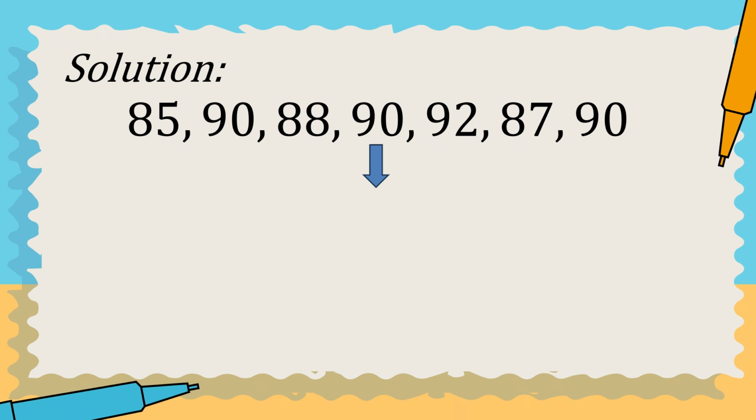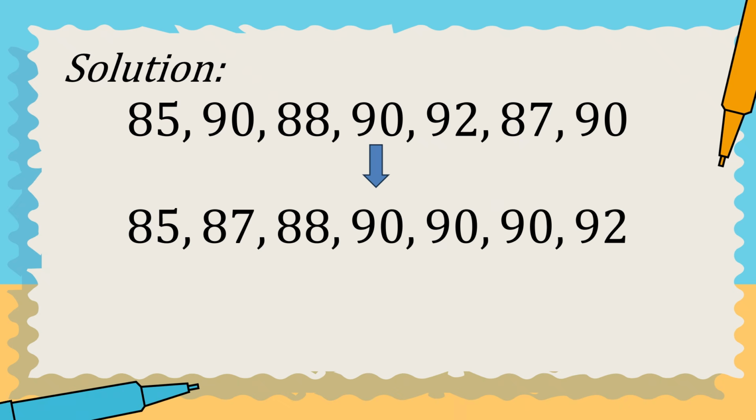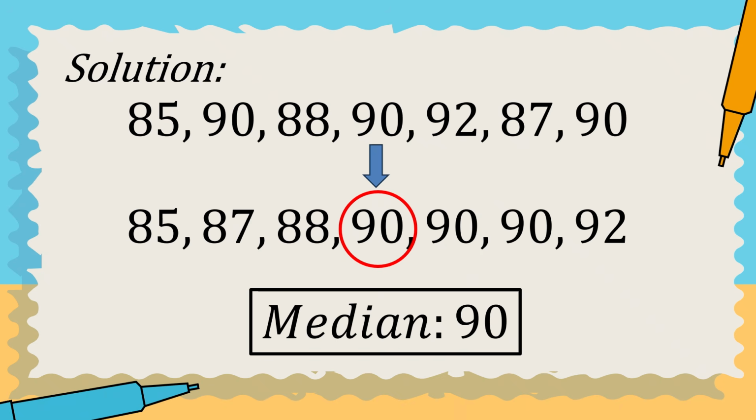The increasing order of these given values, we have 85, 87, 88, 90, 90, 90, 92. As you can see and you observe, we have 7 values. So meaning to say, the middle value from this set is 90. Basically, the median is 90.